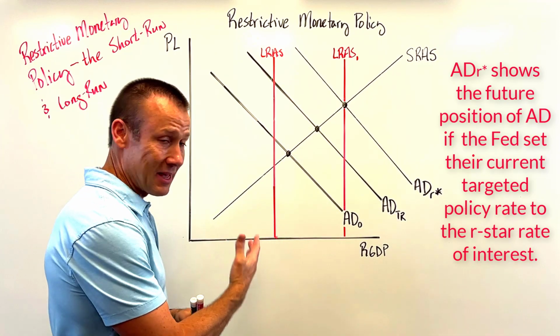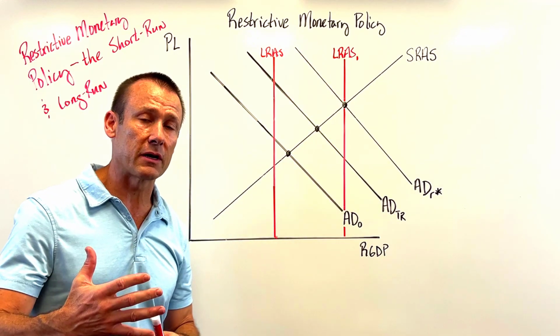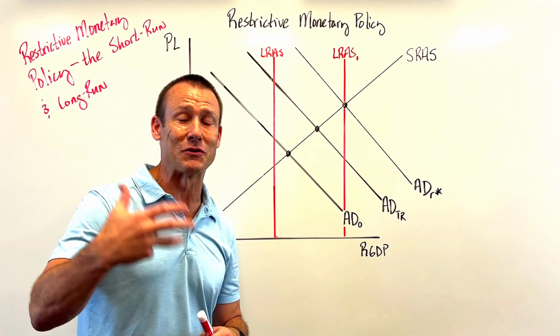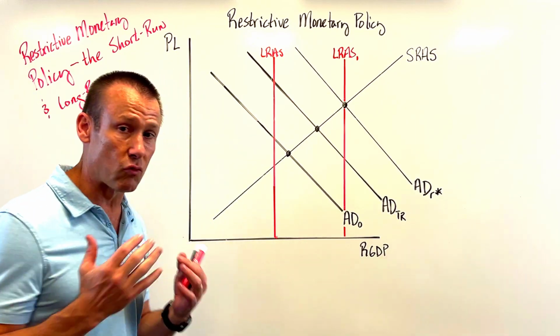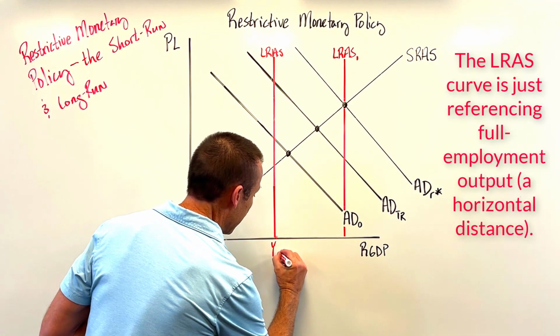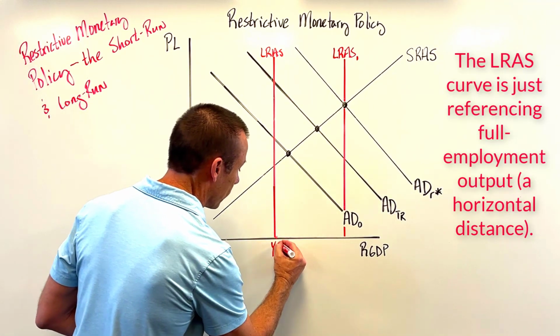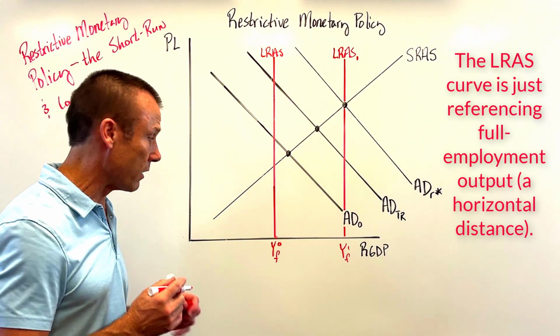Now let's bring in that additional complexity, the LRAS curve. And by the way, here at Econ Busters, we love to draw the LRAS curve red, and that's because LRAS is really just a reference line. It's referencing full employment. So let's go ahead and put that in. We've got our YF, full employment output original, and YF in the future, which we call YF1.